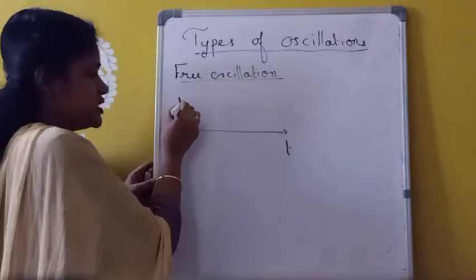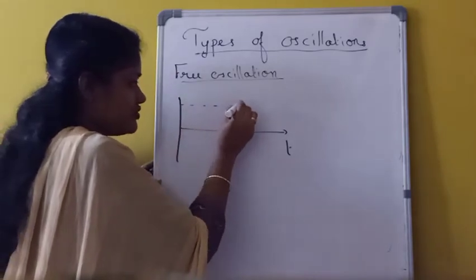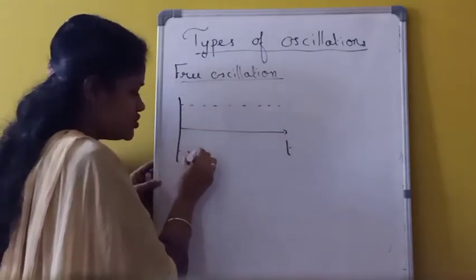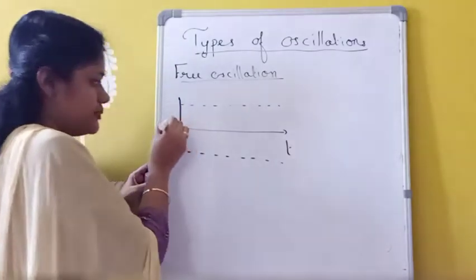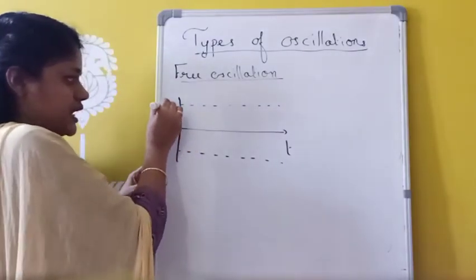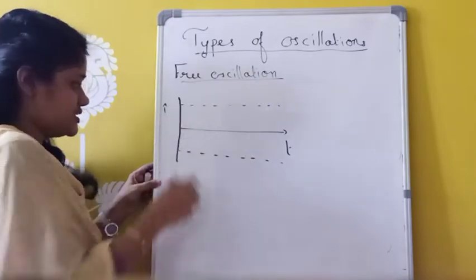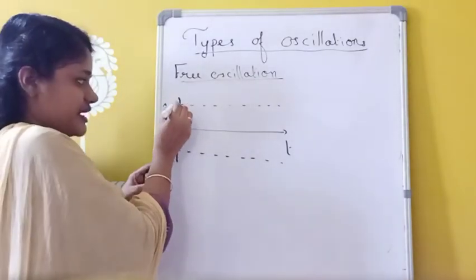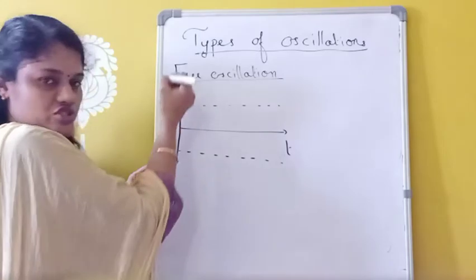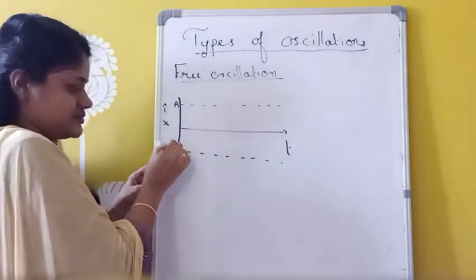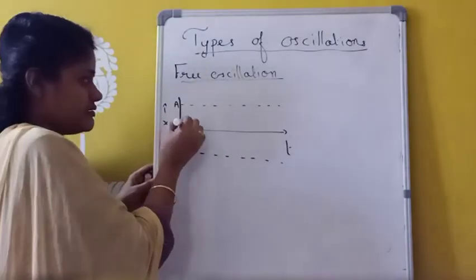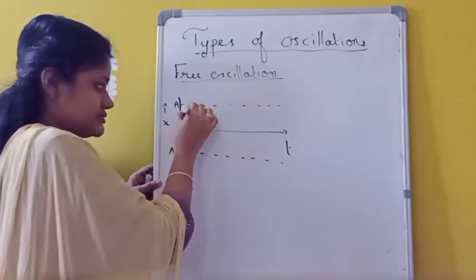I told you in the case of free oscillation, the amplitude always remains constant. This is the maximum amplitude, with the positive direction here and the negative direction here. Then the free oscillations can be represented like this.